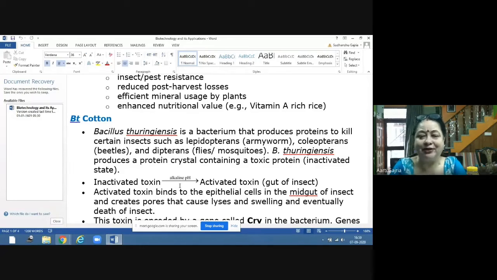Now what will happen? Suppose there is infestation of that plant by insects. The insect will eat the leaf or the stem of that plant.